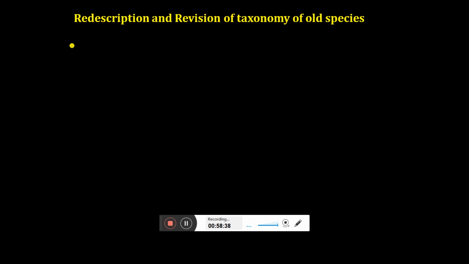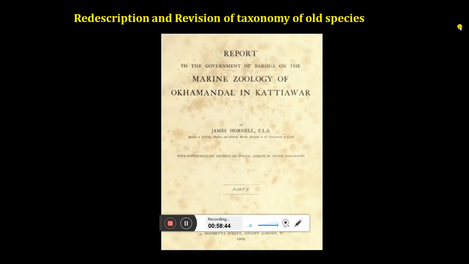Once you are done with the new species, the next part is very, very difficult, and the best part in taxonomy, which is the redescription and revision of taxonomy of old species. Let me give you one beautiful example of why redescription and revisions are very, very difficult. So this is the oldest document.